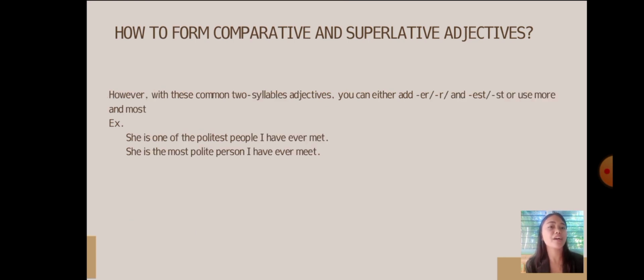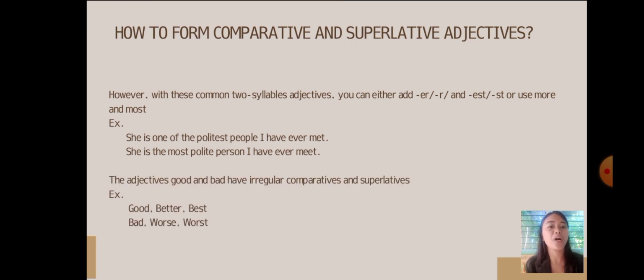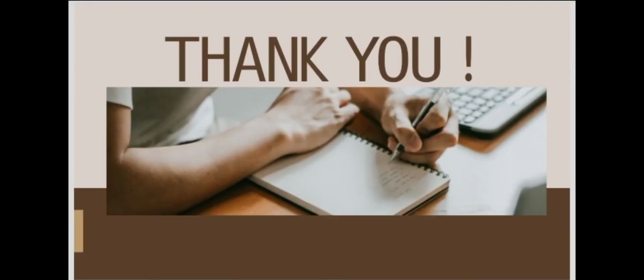However, with these common two syllable adjectives, you can either add er, r, and est, or use more and most. For example: she is one of the politest people I have ever met. She is the most polite person I have ever met. Then for the last one, the adjectives good and bad have irregular comparatives and superlatives. For example, good becomes better in the comparative and best in the superlative. The same with bad: it becomes worse in the comparative and worst in the superlative. That's all for my report. Thank you for watching.